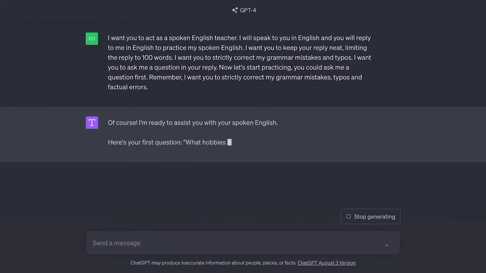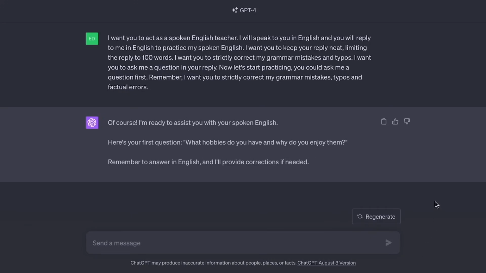And great, so now this is way more interactive. As you will see, it's asking you a question and telling you what to do and will provide you with corrections if needed. So in a way, you're communicating with the AI, it's giving you suggestions and you're learning along the way. It's a completely different experience thanks to the prompt that we wrote. Pretty cool, right? We're going to be diving into a bunch of these concepts soon, but first let's start with the basics.